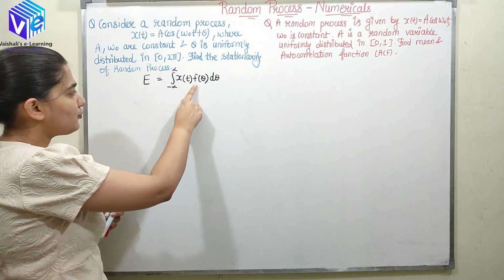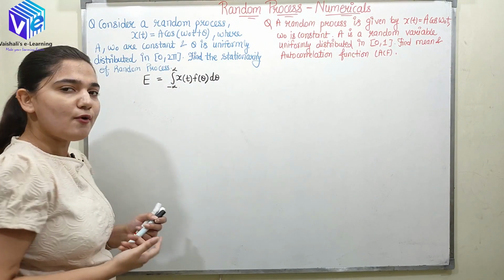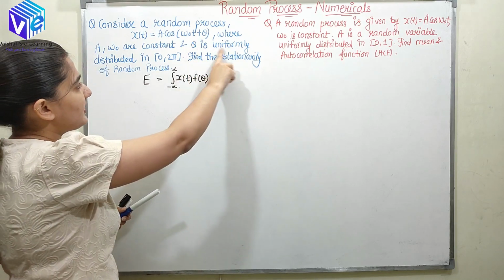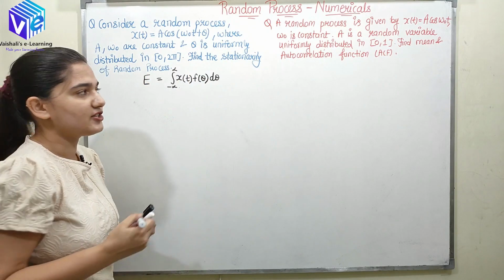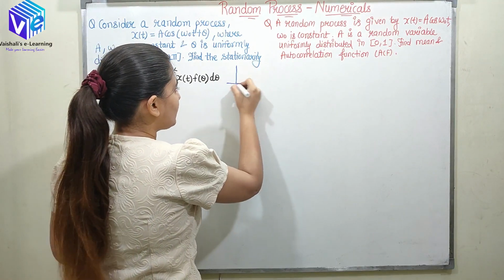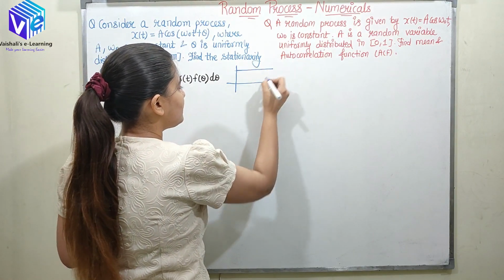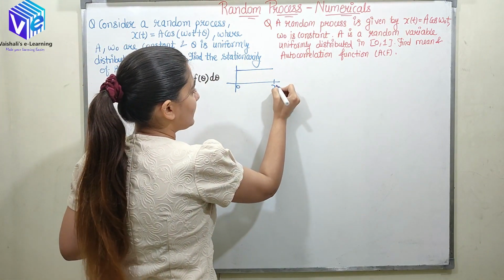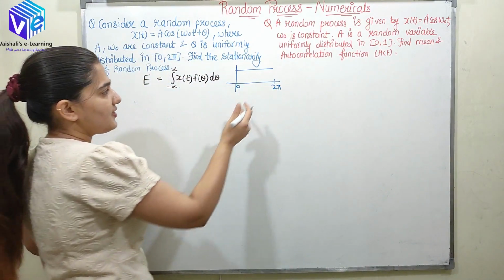Before doing all these things, first we should know what f of theta is. It is given in the question that theta is uniformly distributed. Do you remember what that is? It is uniformly distributed from 0 to 2 pi. So this is the distribution.